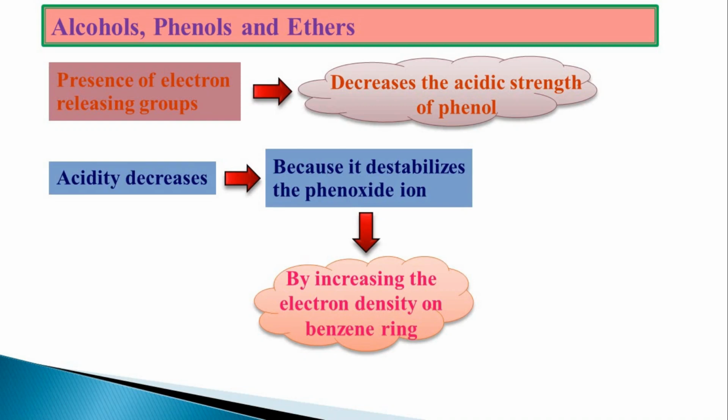The same concept as we have seen for the electron withdrawing group. Electron density will be more towards the benzene ring. Automatically it will be shifted towards the OH. When it is shifted towards the OH, automatically the oxygen will become more and more electron dense. Hence, it does not remove the proton. The proton will try to be intact, and the acidic nature will be decreased.